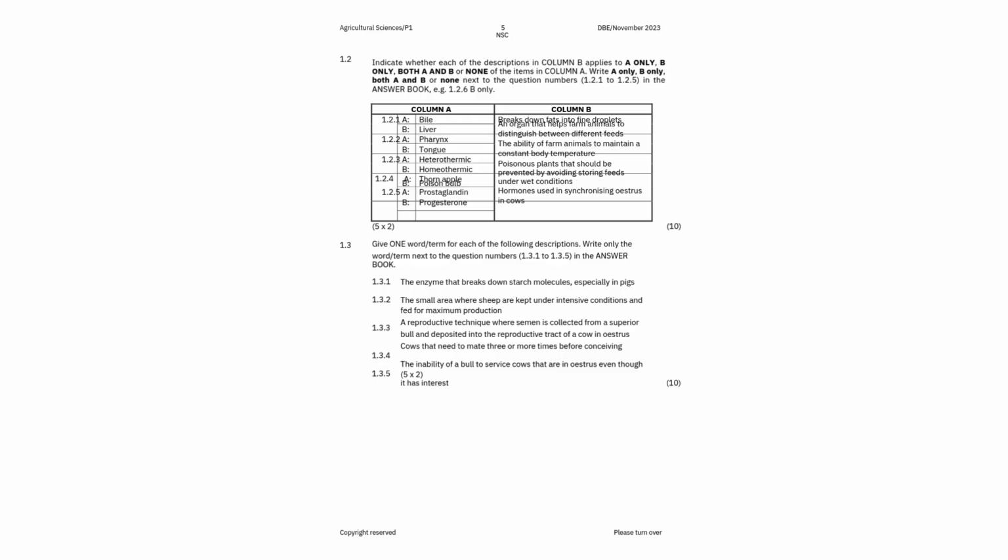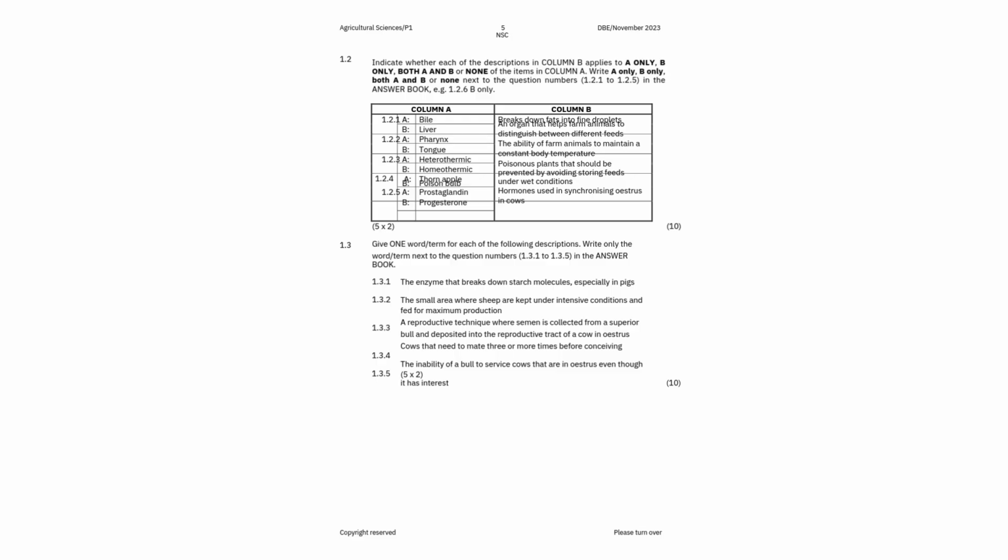What is that enzyme called? That enzyme is called the amylase. The small area where sheep are kept under intensive conditions and fed for maximum production. You have a hint there. What is it called? This is called the feedlot, right?